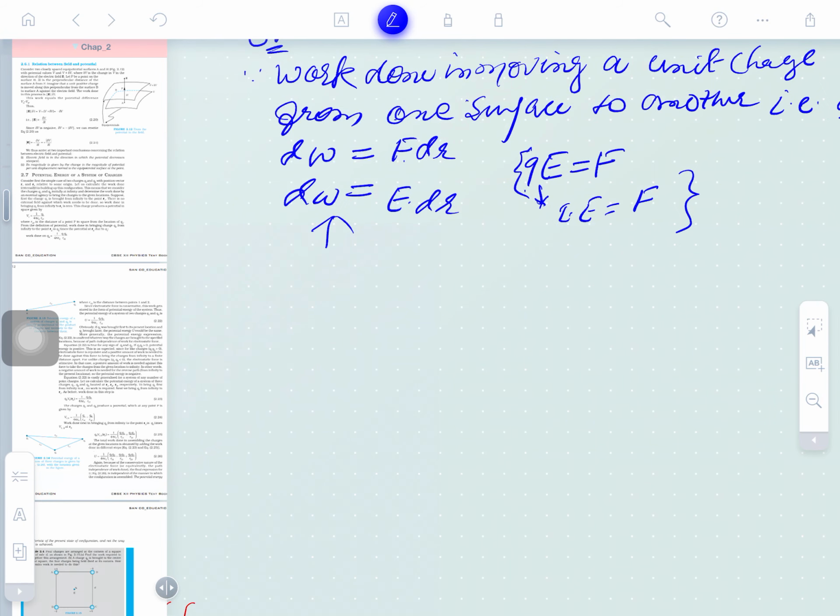So simply we are just finding the potential difference between them. You will write here, total work done by D, so integrating.